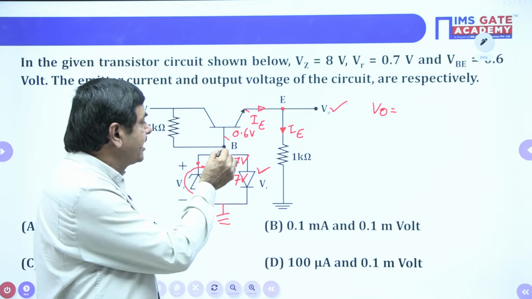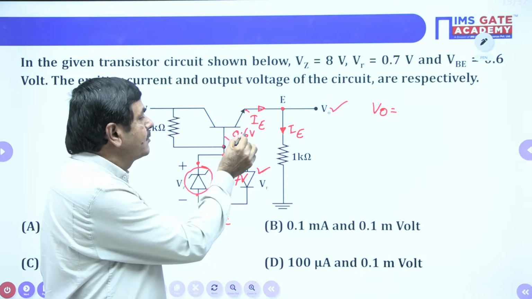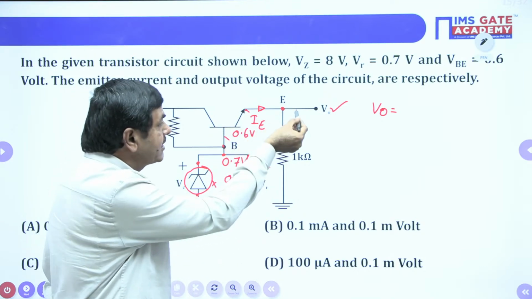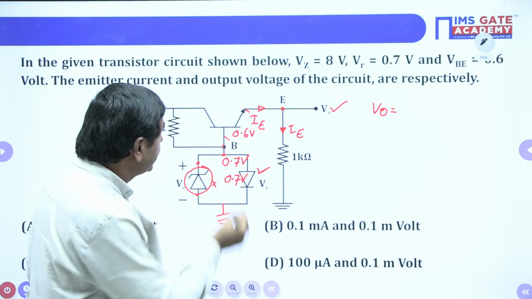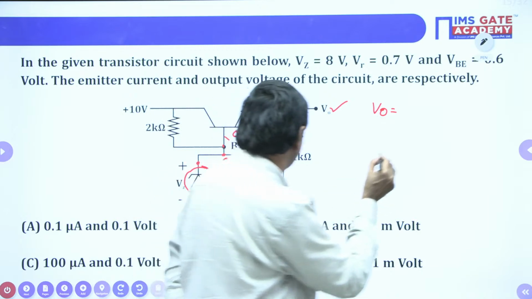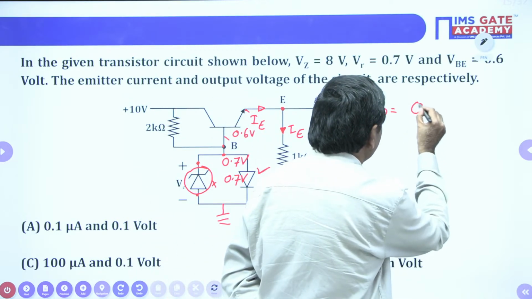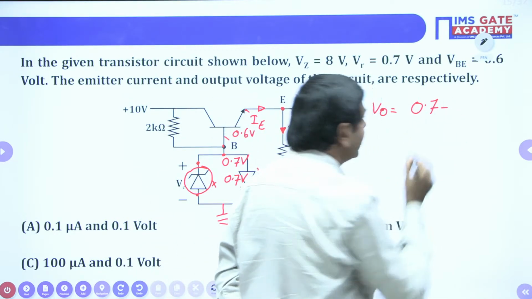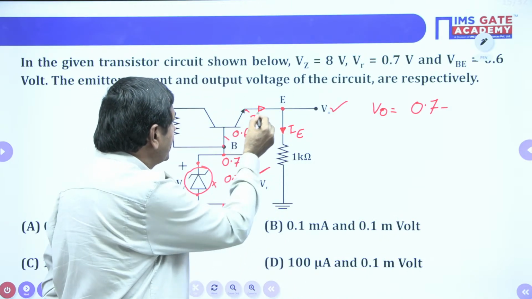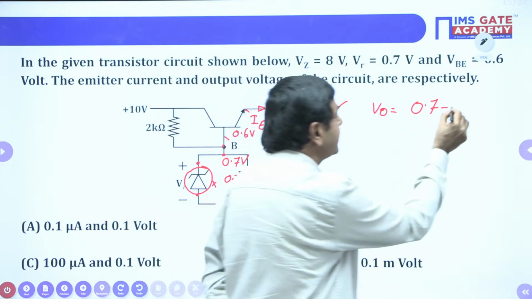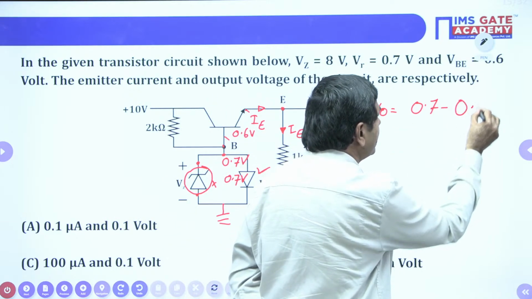This voltage is 0.7 and this voltage is 0.6. The difference of the voltage is available as V0. At the base we got 0.7 volts, minus the drop across the transistor base to emitter, which is 0.6 volts.